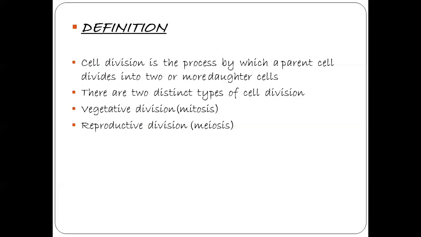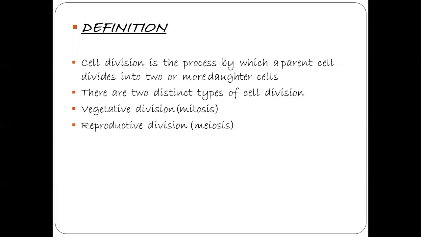So cell division means, the definition is, it is a process by which a parent cell divides into two or more daughter cells. So this cell division is of two types.